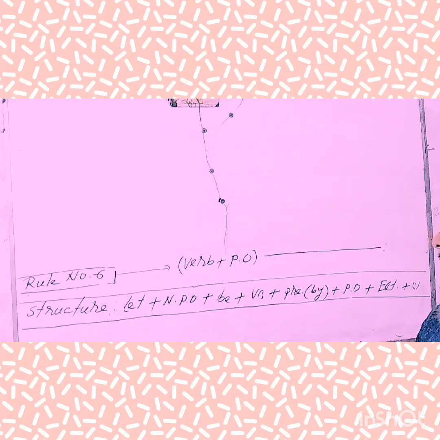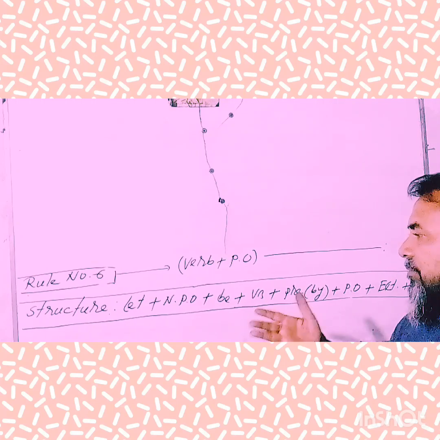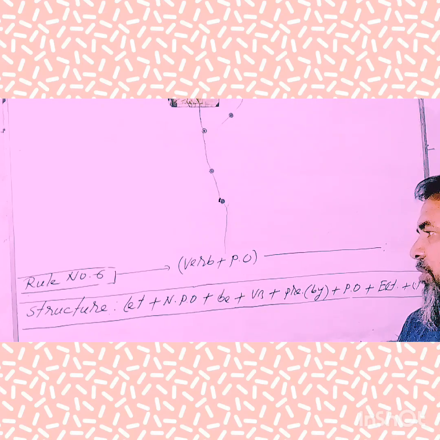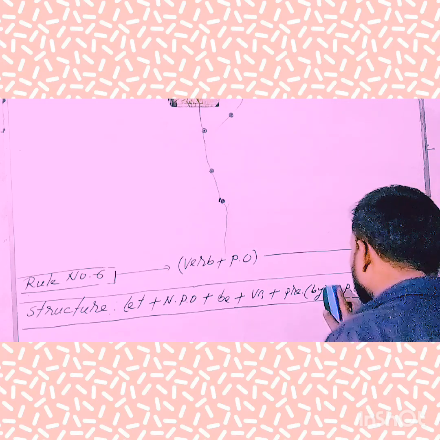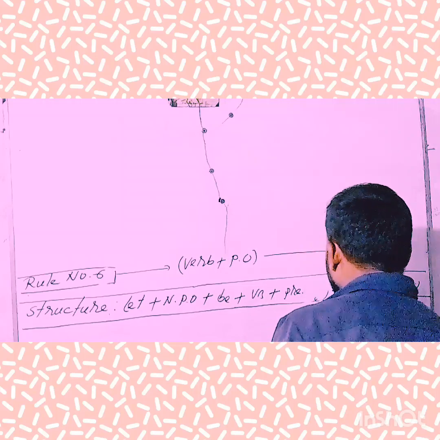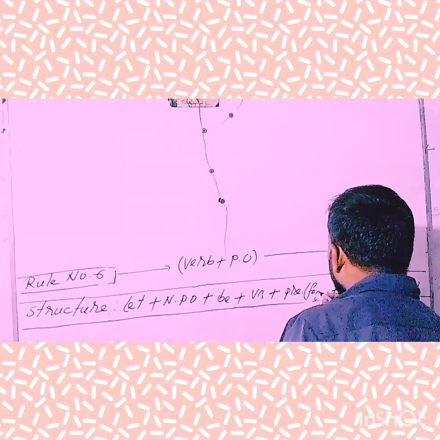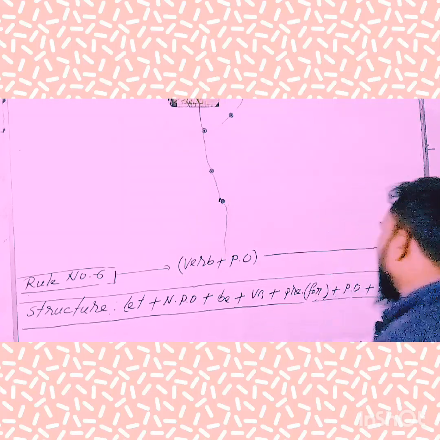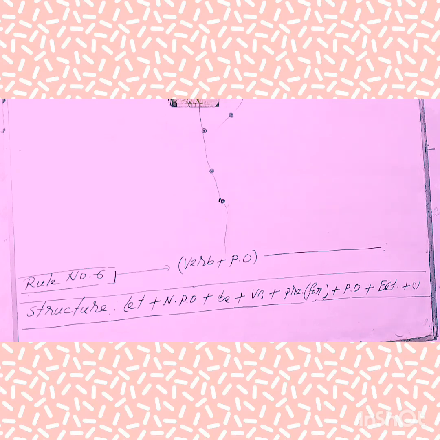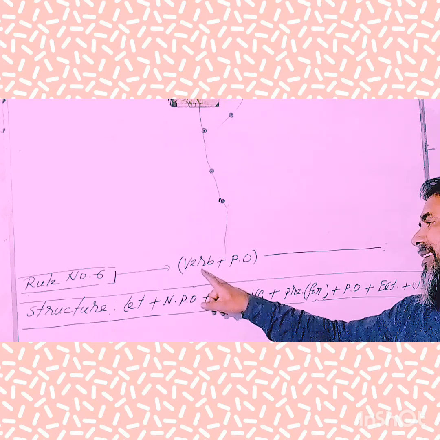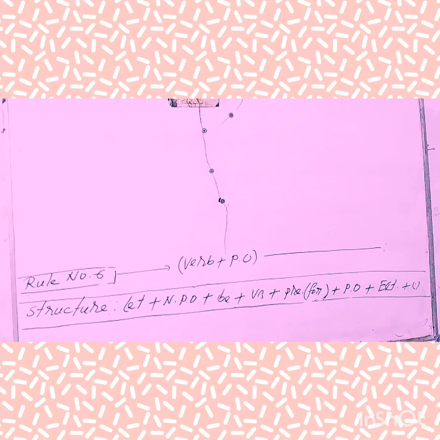Okay, my dear learners, in this case we'll have to use the following structure. Take a look at the board and try to note instantly what structure I want you to understand. In this case you'll have to use only the preposition "for". If any imperative sentence starts with a verb, you'll have to follow this structure, and I hope you have understood it clearly.